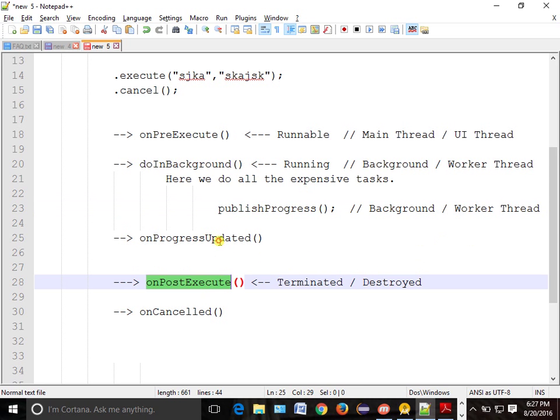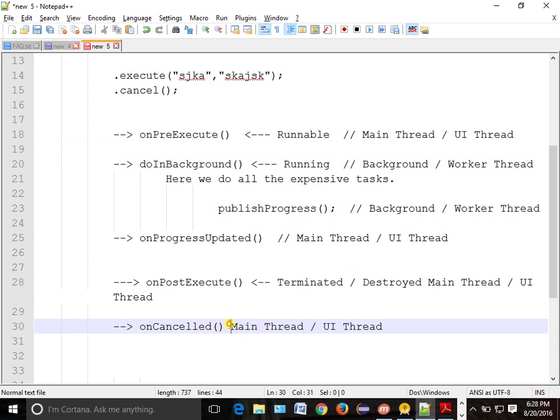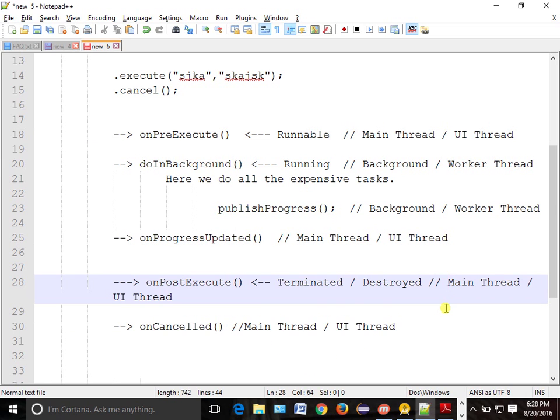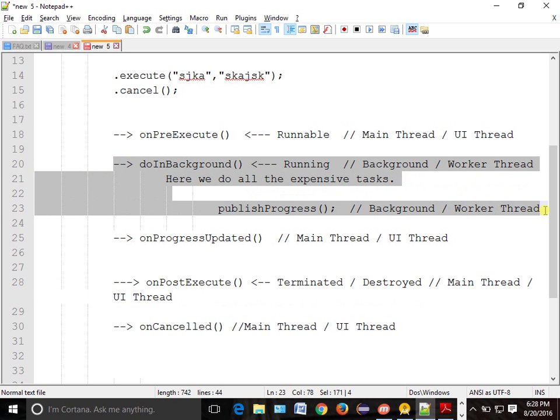Okay, onProgressUpdate again runs on the main thread. onPostExecute, main thread. onCancel, main thread. So all are in the main thread. So you just have to remember this. These are the two things which will be running in your background thread.